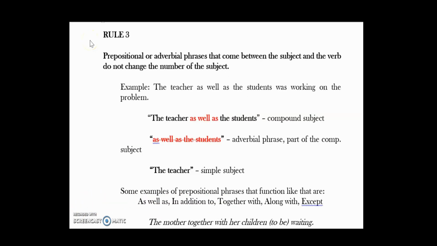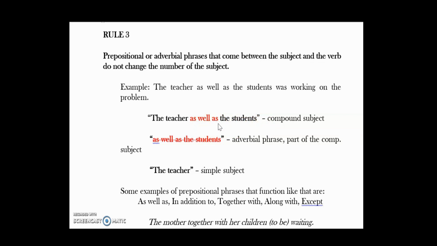Rule number 3 is very similar to rule number 2. It talks about adverbial phrases. They are also considered junk and do not let them come between the simple subject and the verb. For example, the teacher as well as the students was working on the problem. The compound subject is the teacher as well as the students. As well as is an adverbial phrase.